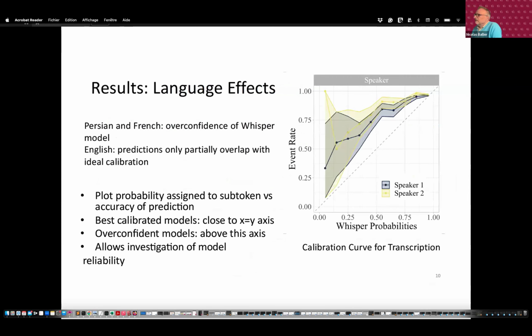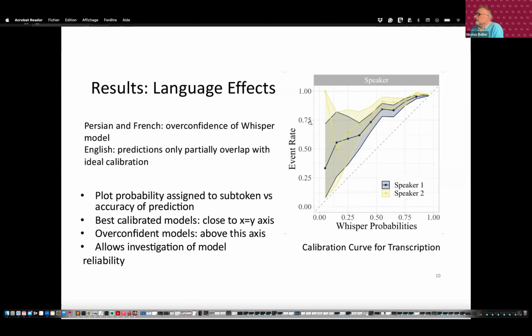And we can see the result here. The perfect model would be the x equals y line. And you can see that the models slightly remain, in a way, overconfident in their predictions.